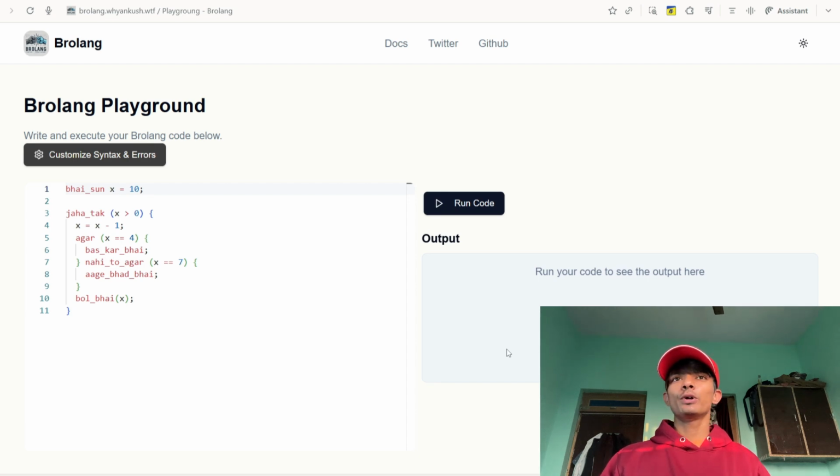It's a pretty fun language. You can create your own syntax and have fun around it. You don't have to simply write console log or system.out.println, just those boring things.